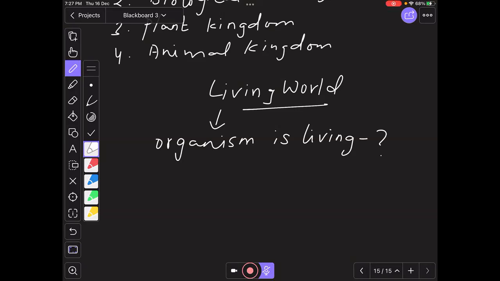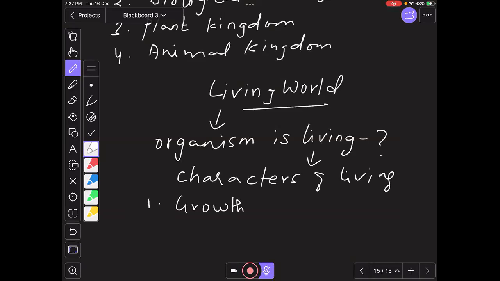So under living, the characteristic features, or the characters which are responsible for living, right? The first one is growth. Growth is one of the characters. Second one is reproduction. Growth, reproduction.